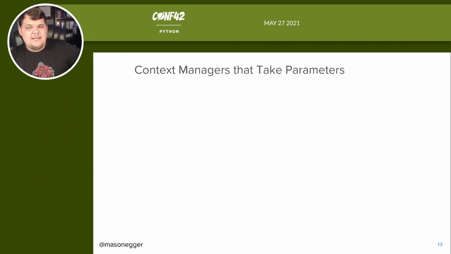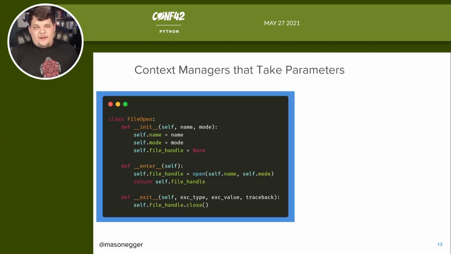So let's write a context manager that takes parameters. And actually, let's just re-implement the with open one that we're so accustomed to using. So let's call it class FileOpen. This is going to be almost the exact same as what we're opening up, but let's say self.name, self.mode, and then self.filehandle. These are going to be in our constructor. So we're going to give it the name, which is like myfile.txt, and the mode, like r, rb, rw, w, the standard Unix file modes that we typically use. And then we're going to take those in the init.